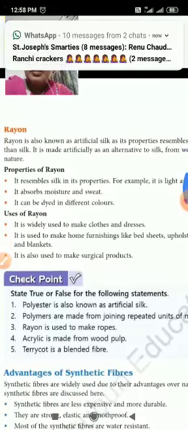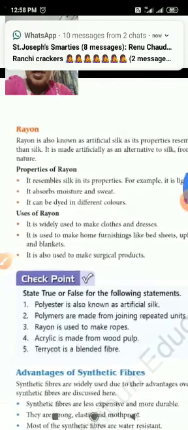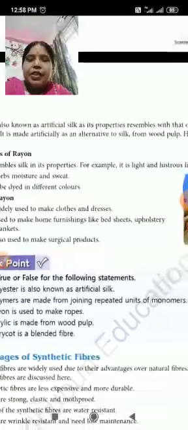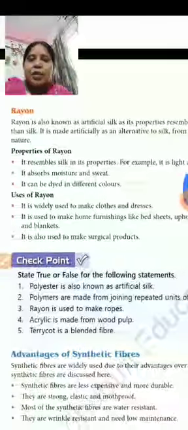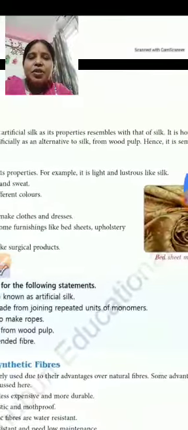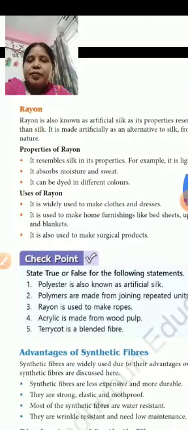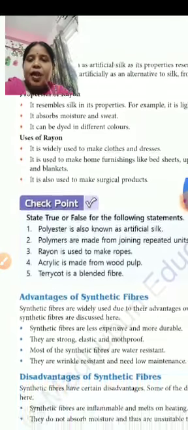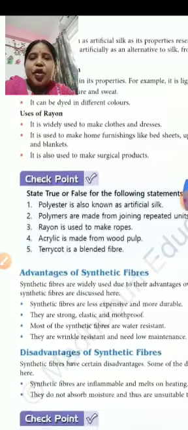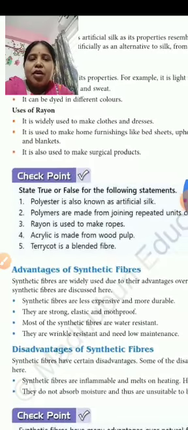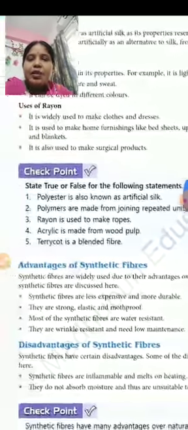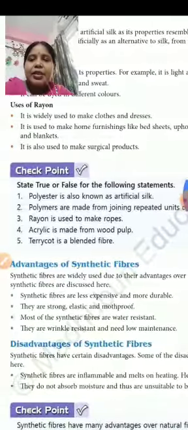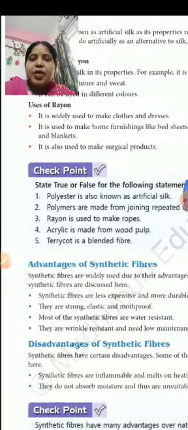And third is rayon, which is also known as artificial silk because the properties resemble silk. It is used for making clothes and dresses, home furnishing, bed sheets, upholstery, blankets, surgical products, etc.